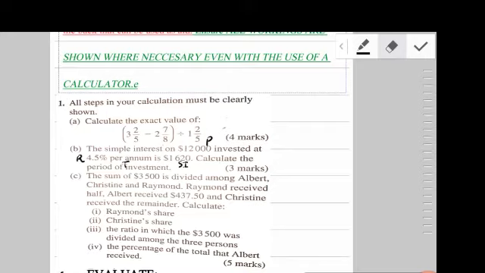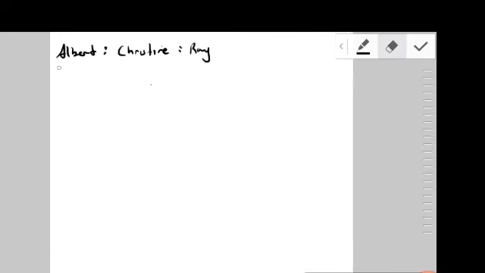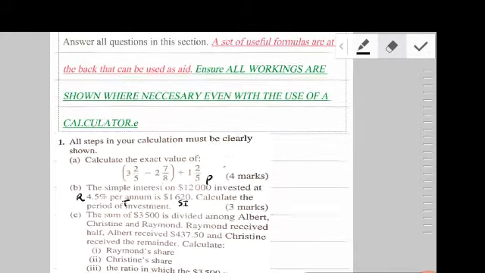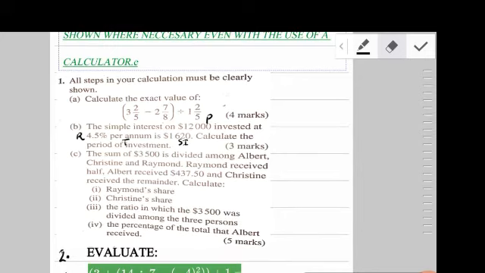So I don't have the shares to which they both got, but I have something even better. What I have is that you're telling me what they got. They're telling me here that Ray received half the money. So Ray would have received 50% of the money, or half.